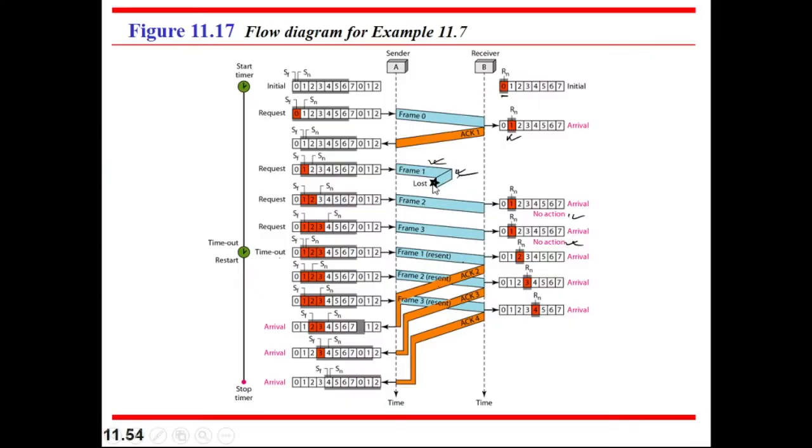Dear students, frame 1 is lost. In that case, the sender doesn't know that frame 1 is lost, because the timer is on. If the time is out, then the sender will understand that it can't get the acknowledgement from the receiver, which means the frame is lost. The sender can understand only then, but before that, the sender doesn't know about this incident.